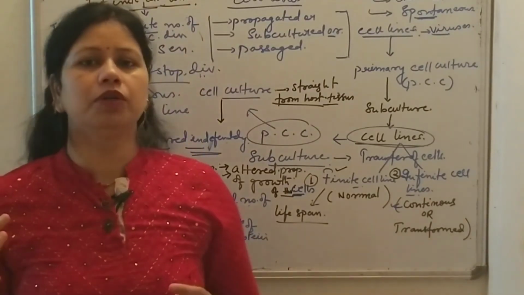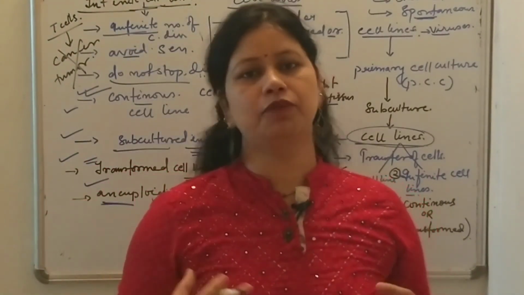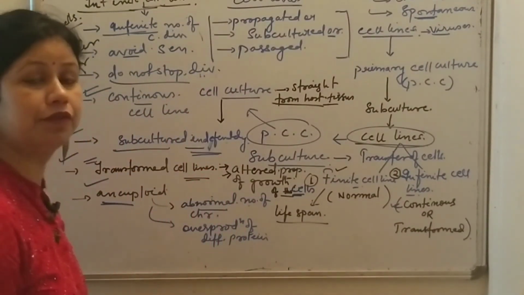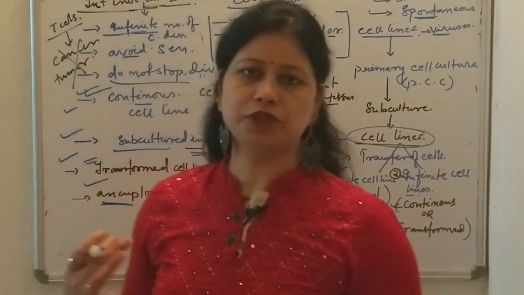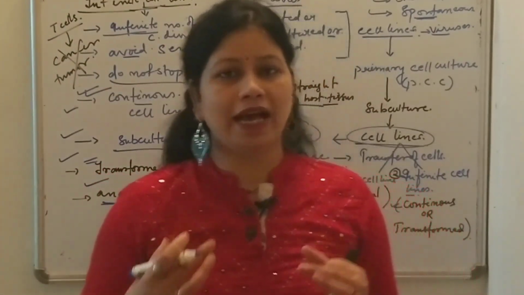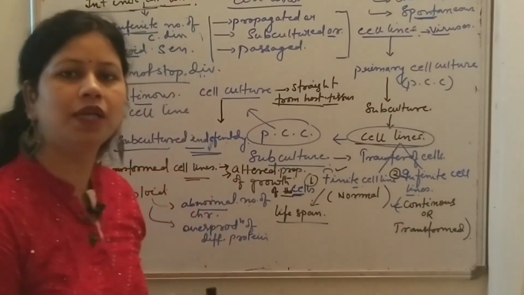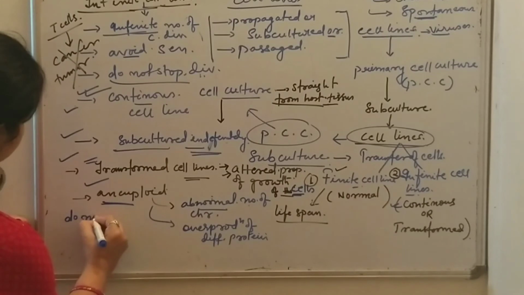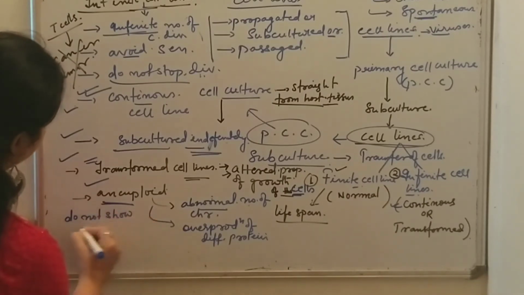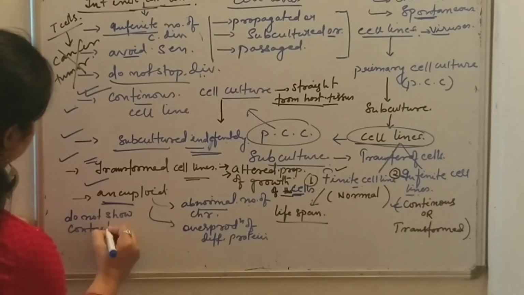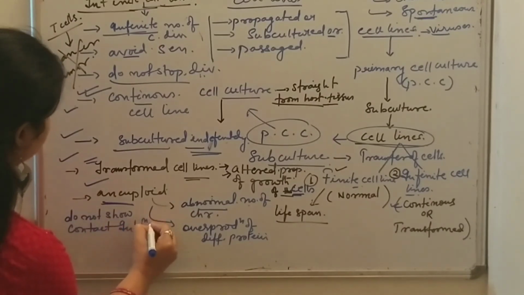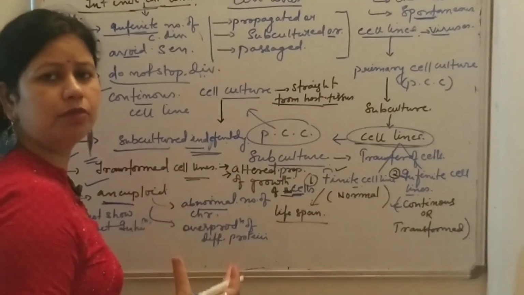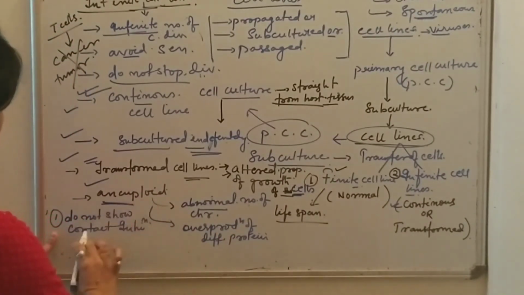Now let's talk about some of the properties of the infinite cell line. The first and foremost property is loss of contact inhibition; they do not show contact inhibition.